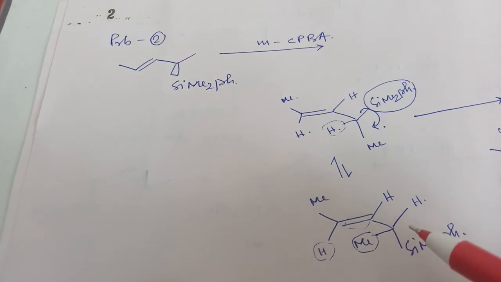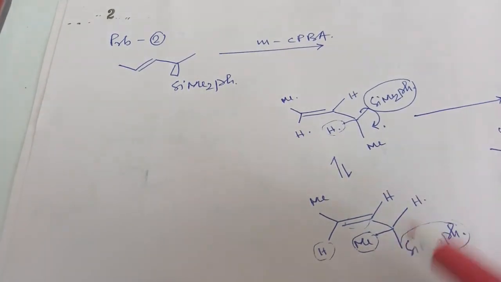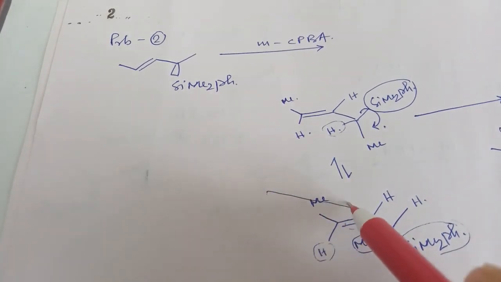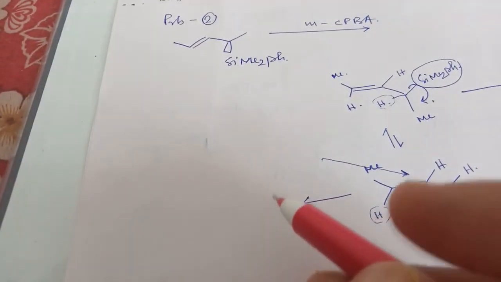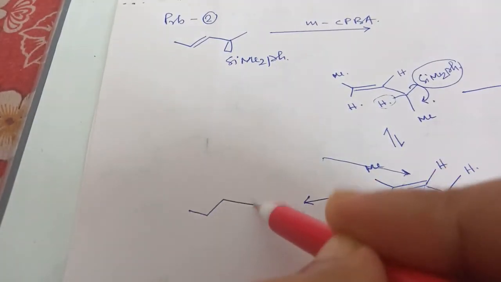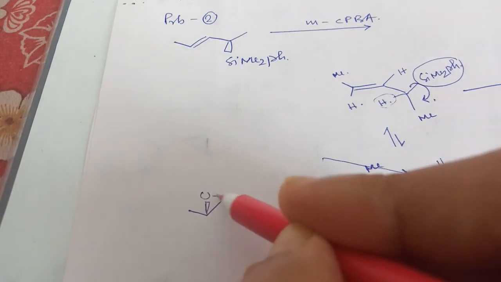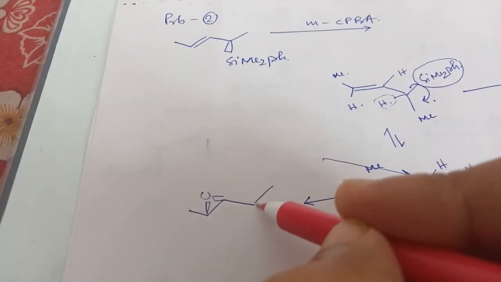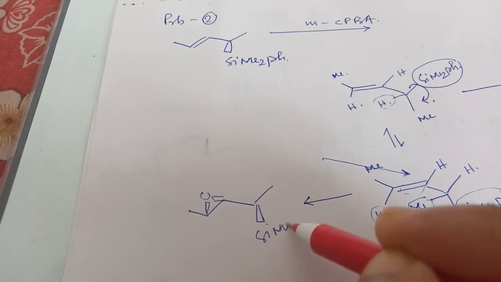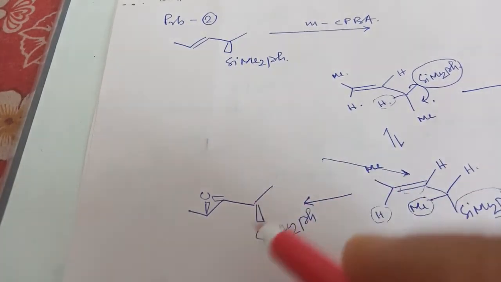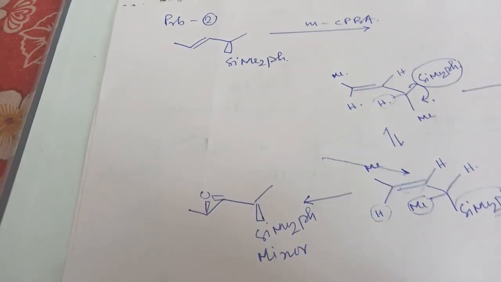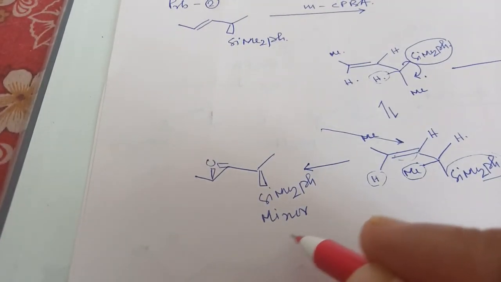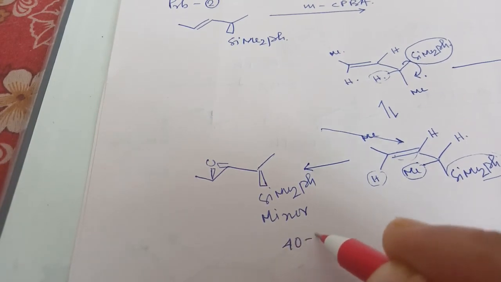So this conformation is less stable compared to that, and because of the bulky group, epoxidation will form from the above position, and the product will be the above epoxide. And this is minor, almost I can say 40 to 31%.